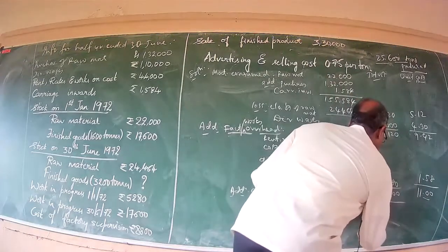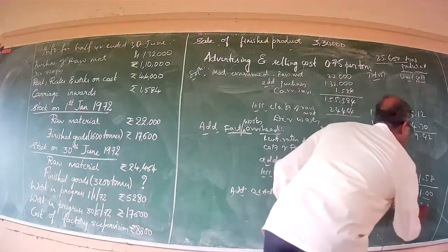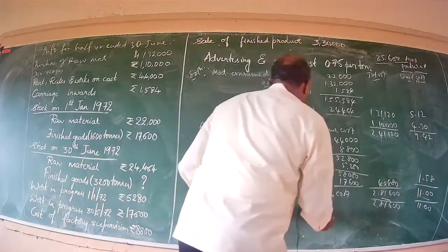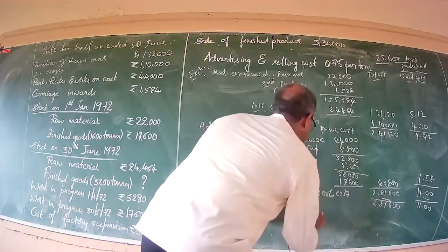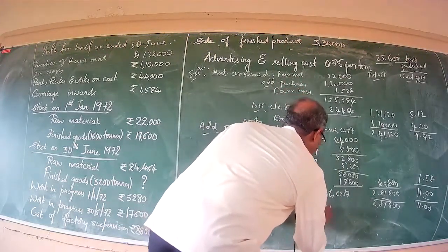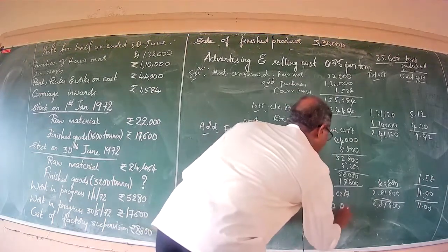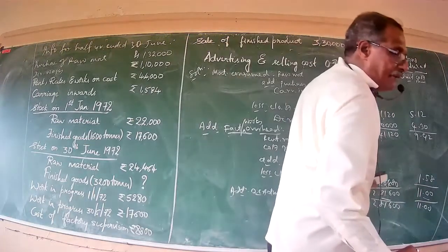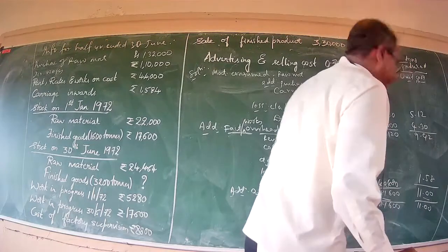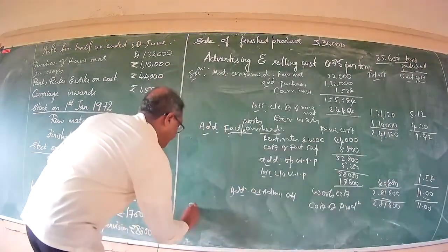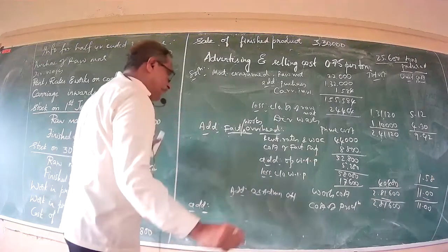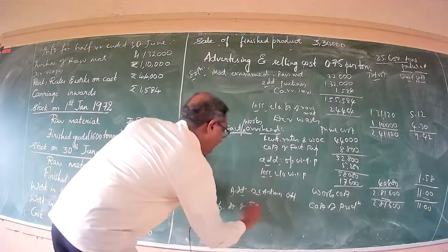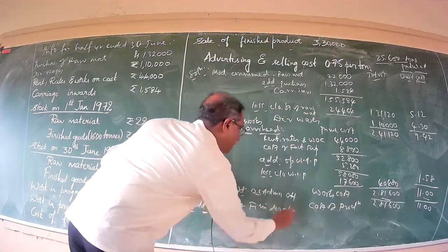Then 2,81,600 in this problem and 11 rupees is concerned. It is works cost without administration and office overhead. Simultaneously it will be the cost of production, 2,81,600. Now you go through the format of the cost sheet. Which is the next item incorporated in the format of the cost sheet? It is opening stock of finished goods.